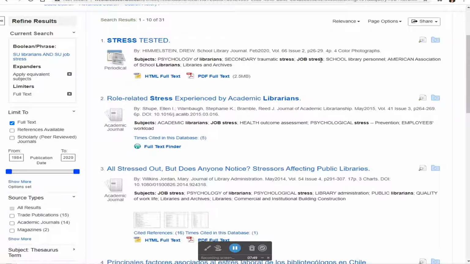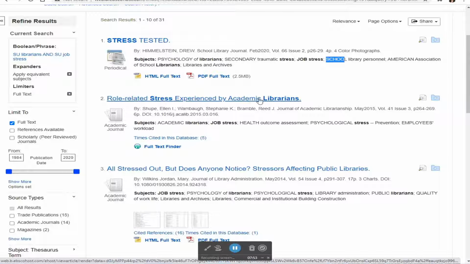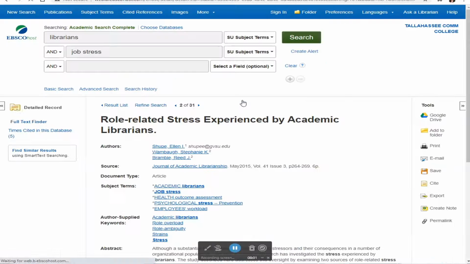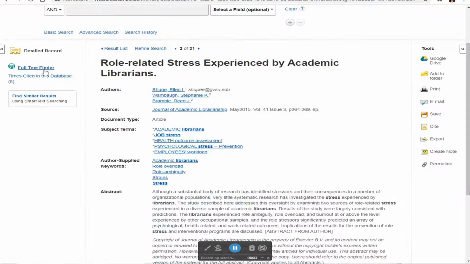I noticed this one's about school libraries. This one's about academic libraries, which I'm interested in. There's also one about public libraries. So again, you might select the one you're most interested in. I'm going to select the title here, and to get to the full article, I'll actually need to press the full text finder to get linked. This means that the full article is not in this database, but another one.